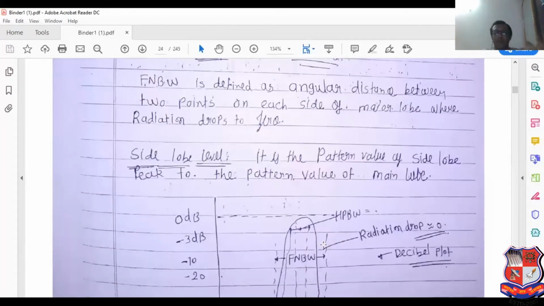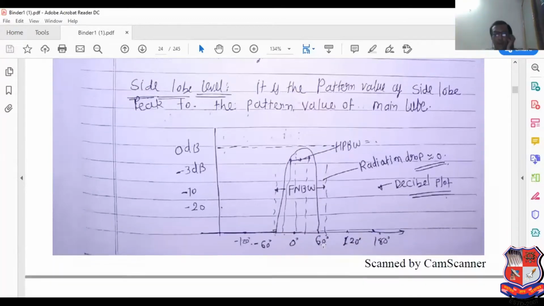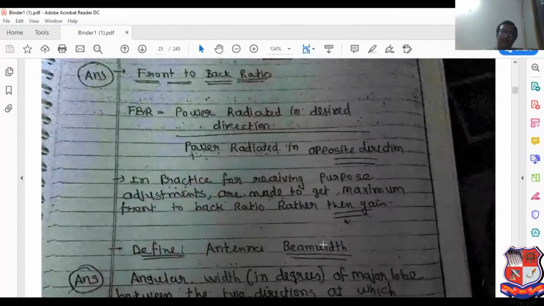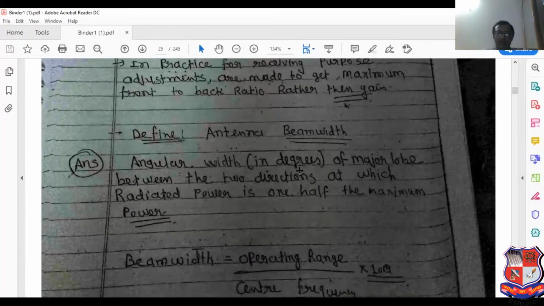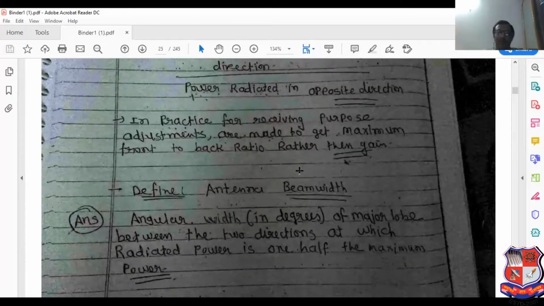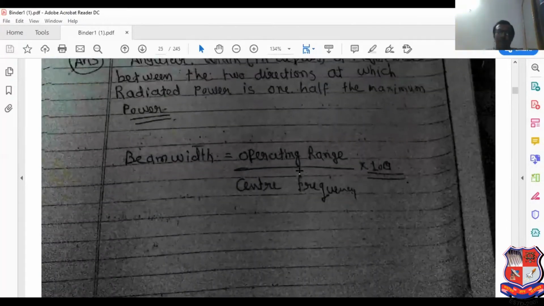Side lobe level is the ratio of the peak value of the minor lobe to the major lobe. It is known as side lobe. Front to back ratio already discussed: power radiated in desired direction divided by power radiated in opposite direction.